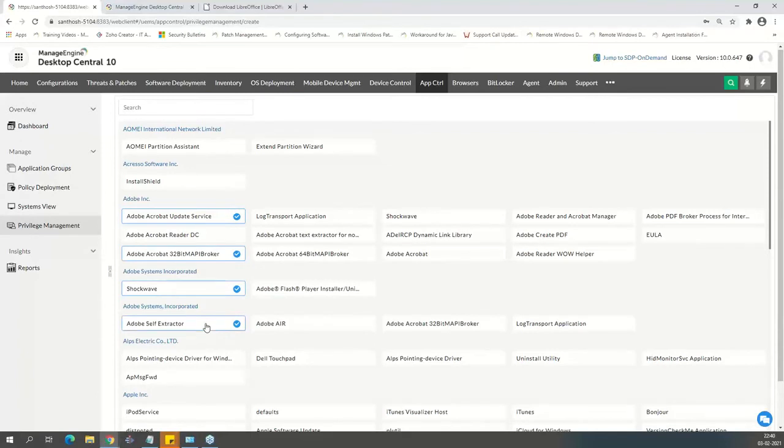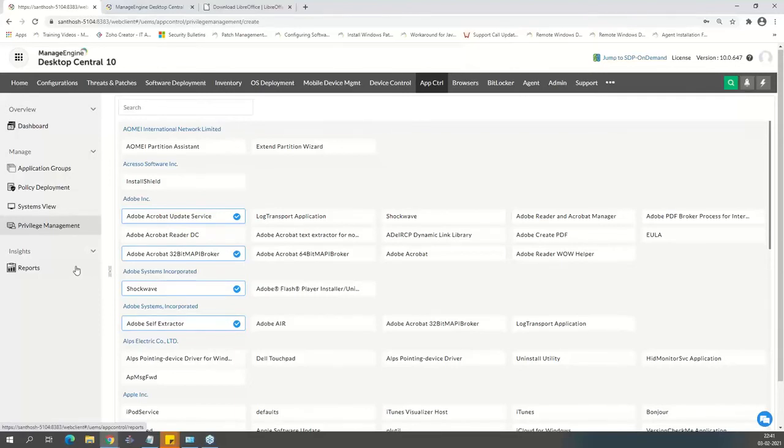Now by this, what happens is, even if the user does not have an administrative privilege, when the endpoint tries to run these applications, our agent will elevate the privileges. It will impersonate these applications to run on elevated privileges, using the system user account, thereby giving it an administrative privilege just for that session alone. Until the application runs on the OS, I will give administrative privilege for that application, and once the session is over, I'm going to step down the privileges. By this, you don't have to give administrative privilege to your user. I repeat, you don't have to give it to the user.